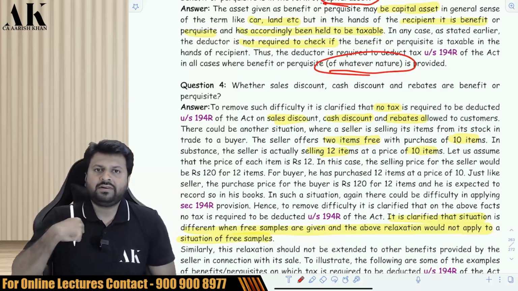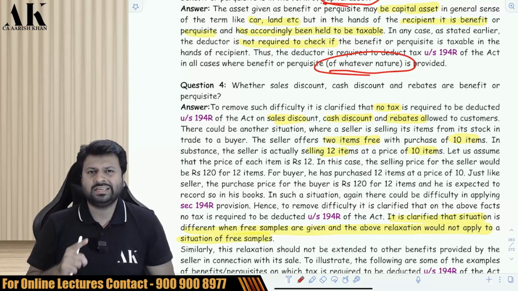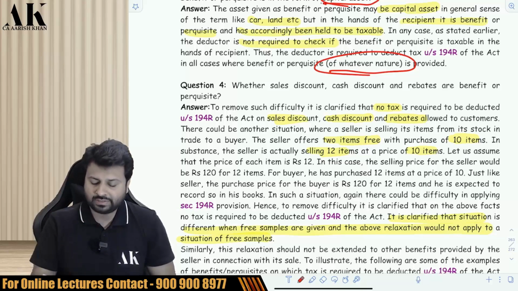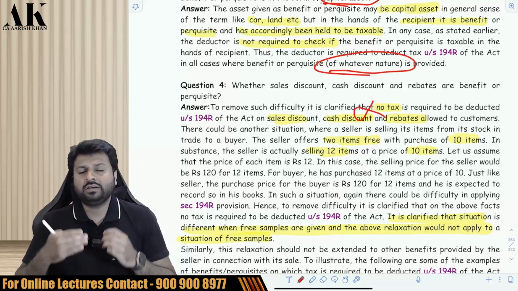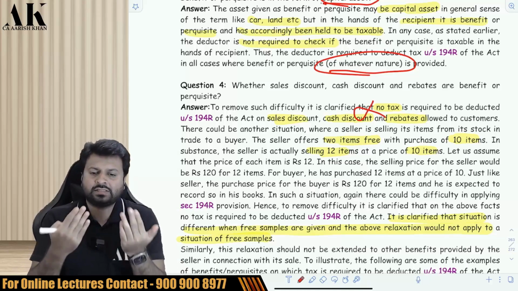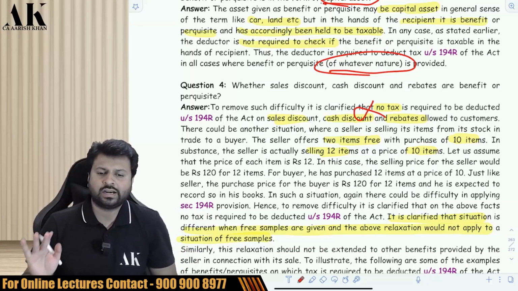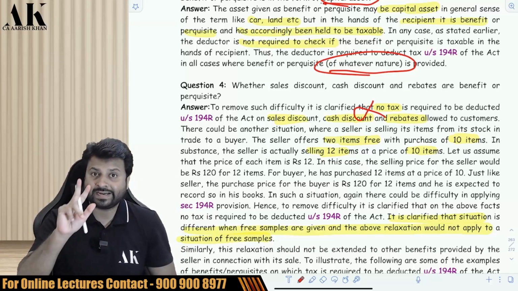Suppose I give some sales discount, cash discount, or rebate to my customer. Is that also a benefit or perquisite given to the customer? The CBDT has said that no. If you give some discount, some rebate, some sales discount to the customer, we will not deduct TDS on that. That is not a benefit or perquisite under this section. No need to deduct TDS. This was the first thing.